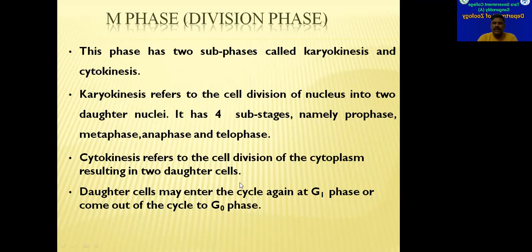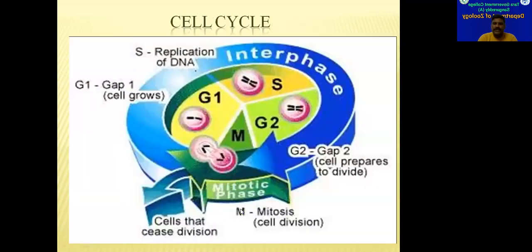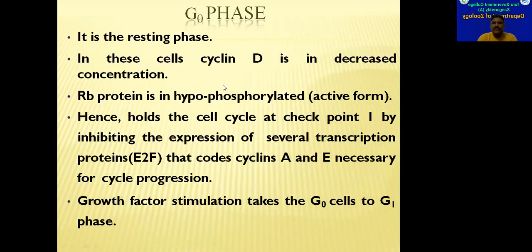So all those things we have already discussed, so I'm not going to repeat them. In some cases, once these divisions are finished, daughter cells may not enter into G1 phase again. Why? Because if the conditions are not suitable for this G1 phase, or not suitable for cell division to occur again, then under such circumstances, the cell is allowed to enter into G0 phase.